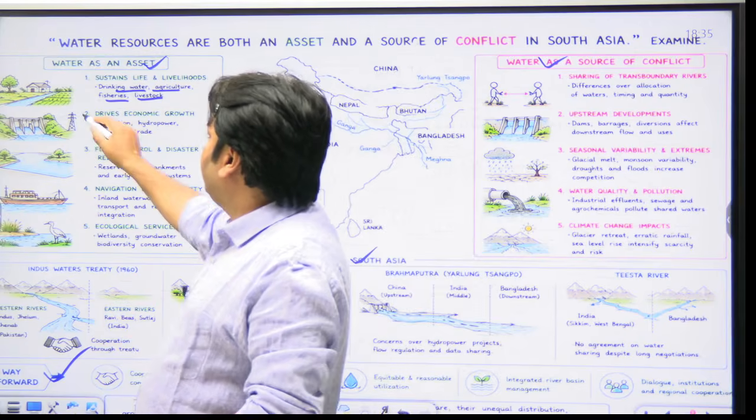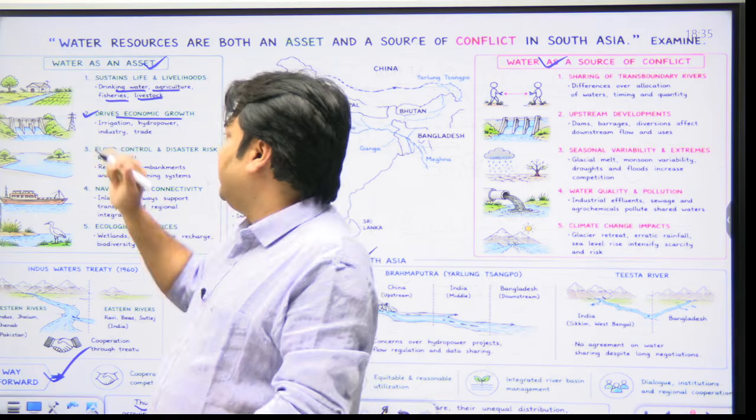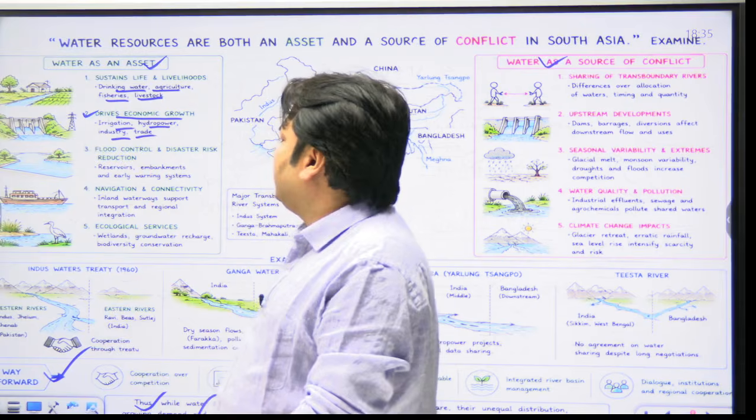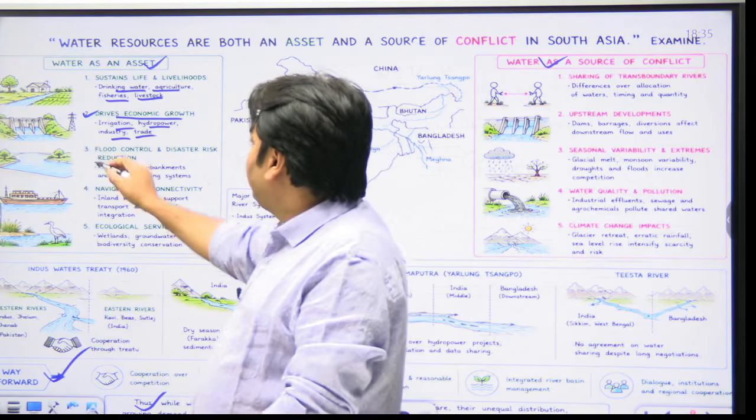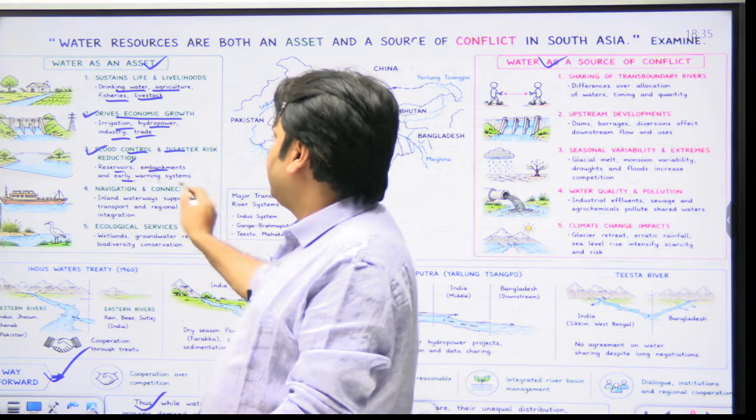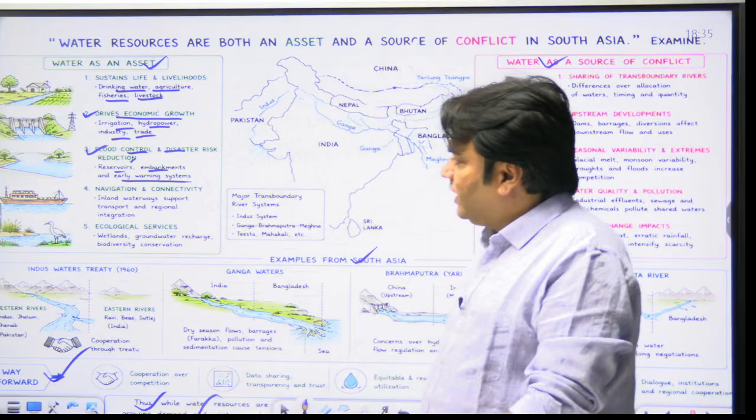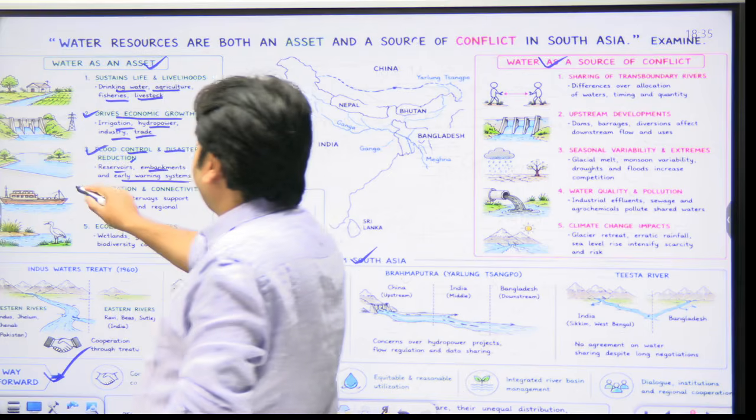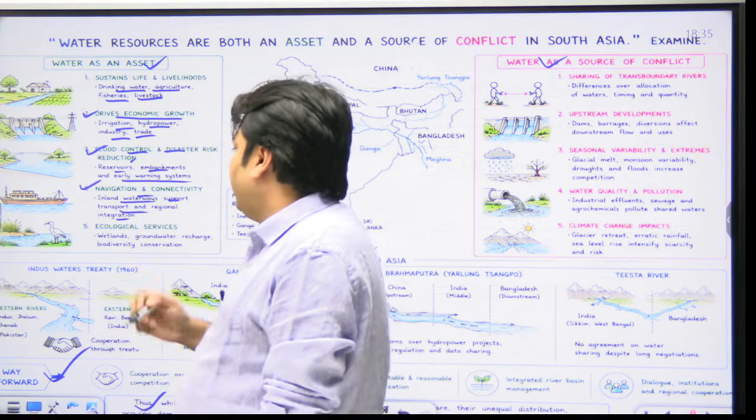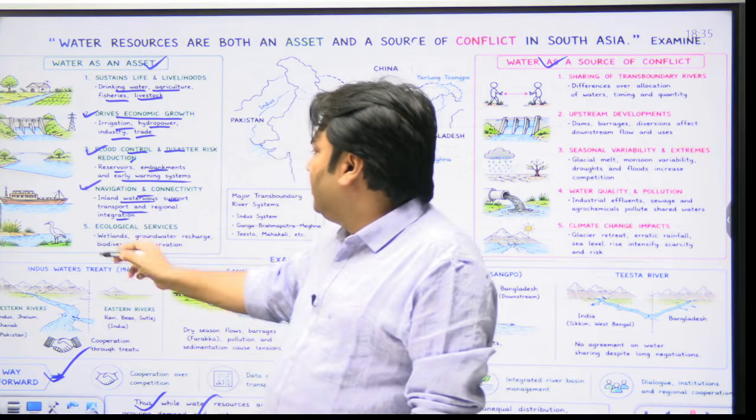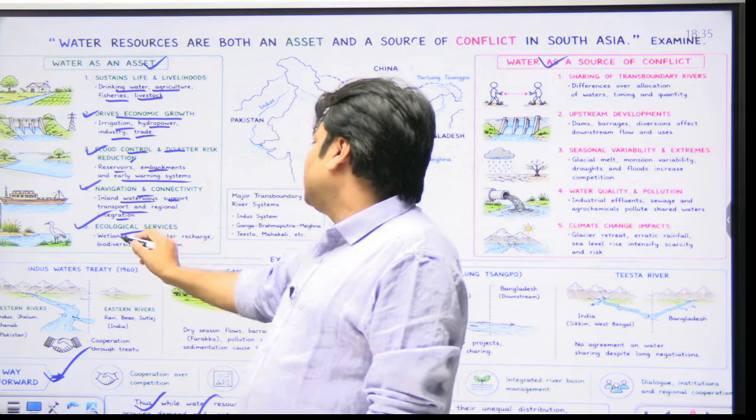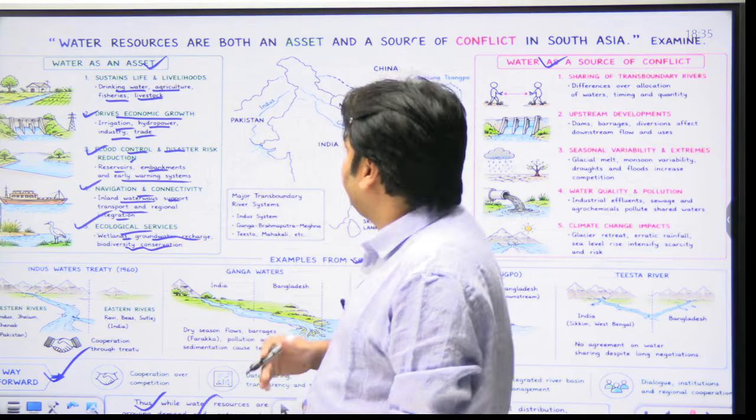Second point, I have written drives economic growth, not a full sentence. Here I have written keywords like irrigation, hydropower, industry and trade. Third point I have written is flood control, disaster risk reduction. Again, keywords like reservoirs, embankments and early warning system. Fourth point is navigation and connectivity, with keywords like inland waterways, support, transport and regional integration. Fifth point is ecological services, with keywords like wetlands, groundwater recharge, biodiversity conservation, right?